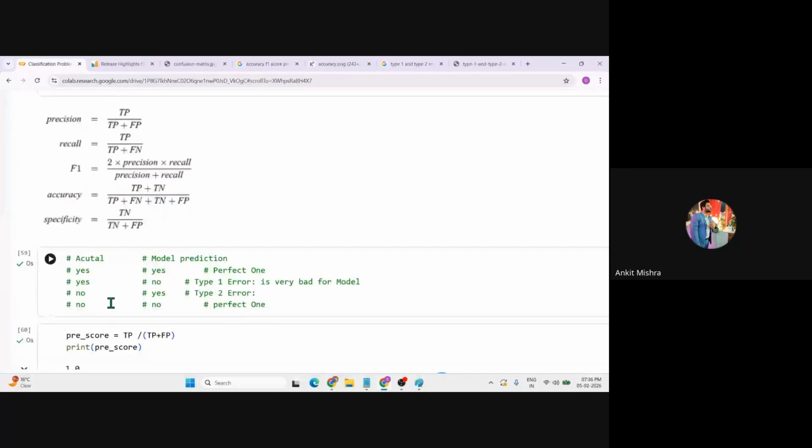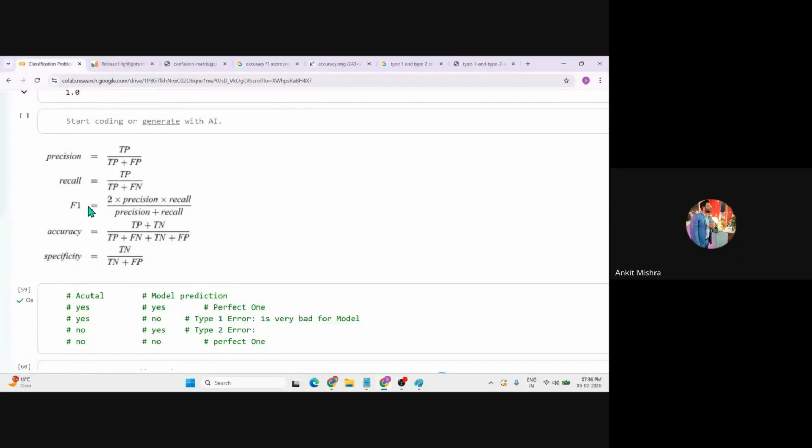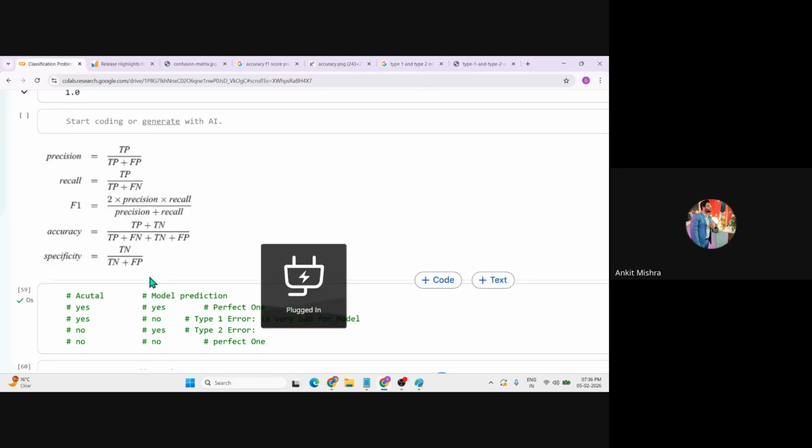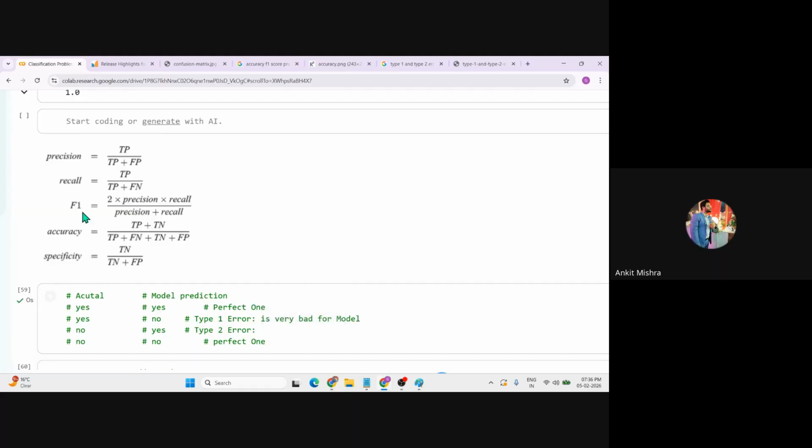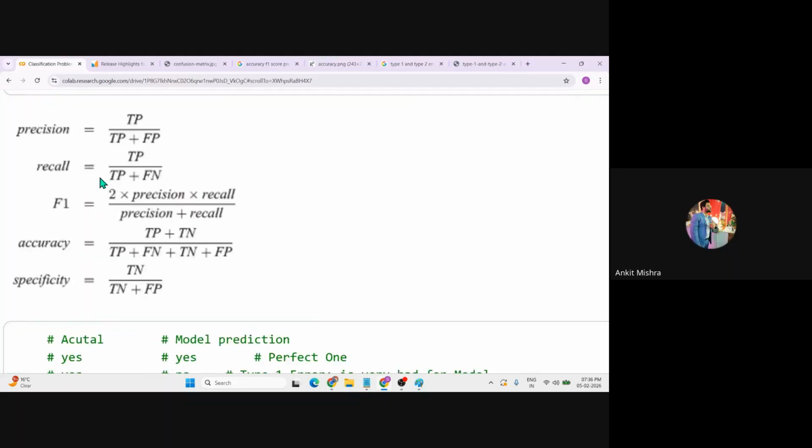Now, see, why are we using this F1 score? If there is any confusion between the type 1 error and the type 2 error, and we are getting 100% accuracy, but there is some confusion between the precision value and the recall value, then in that case we will give preference to both precision and recall. There is another score called the F1 score. F1 score is just two times the combination of precision and recall and their overall value, right? So you can simply say precision multiplied by recall and divided by their sum, and just keep it two times, right? That is your F1 score.